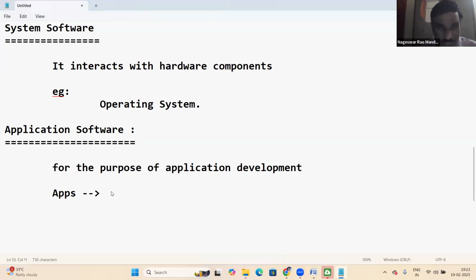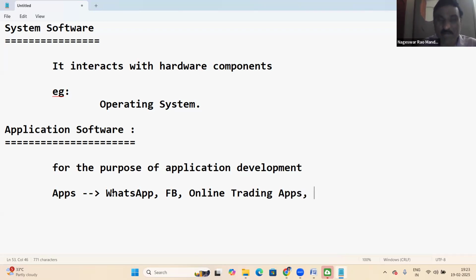WhatsApp. Good. So, Chandra, obviously it's WhatsApp. WhatsApp is the most used application. Next, Facebook, then online trading applications, and banking applications.